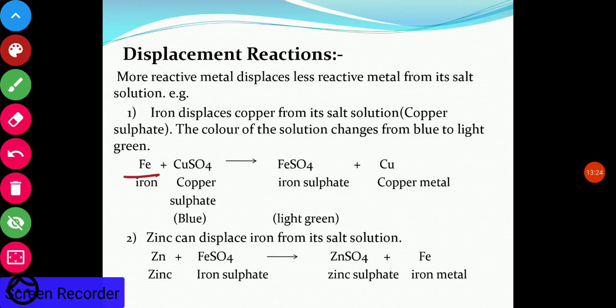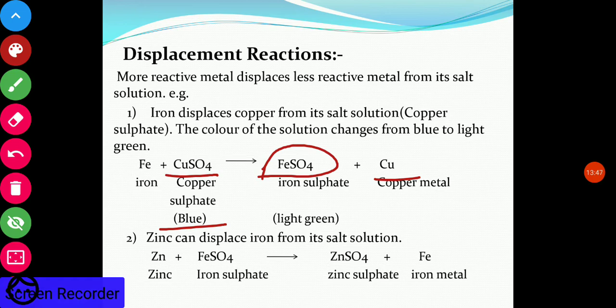Since iron is more reactive than copper, iron displaces copper from copper sulfate and forms iron sulfate and separates copper. Now copper sulfate solution, water solution, is blue in color.